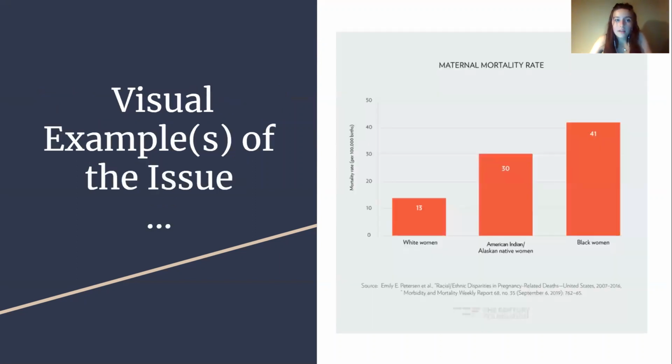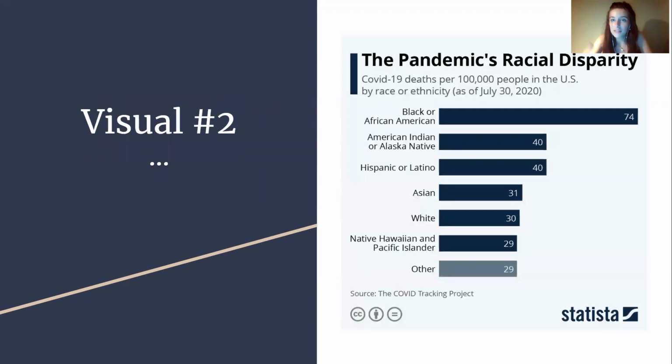Yeah, so here's a visual example, just so you can see how disparate the rates are. I also wanted to connect it to modern day in an even broader sense. It even extends into COVID and the pandemic's racial disparity. As you can see, it's very disproportionately affecting the Black community than it is the white community, as well as other people of color, such as Hispanic or Latino people or American Indian or Alaskan Native people.